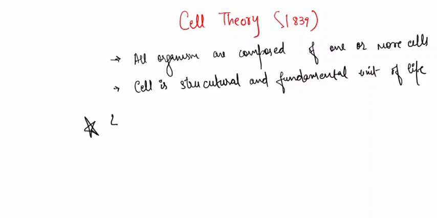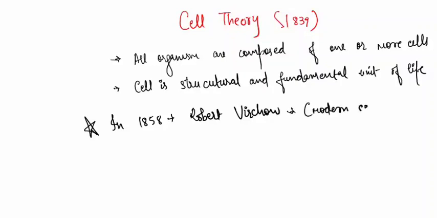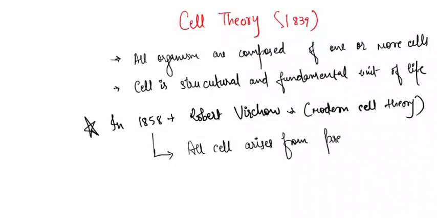Then in 1858, another scientist named Rudolf Virchow added his theory to the cell theory. That's why it was then known as the modern cell theory. He stated that every cell arises from pre-existing cells. Omnis cellula e cellula, or also he said that cells are present everywhere. So all cells arise from pre-existing cells. So this basically is the cell theory.